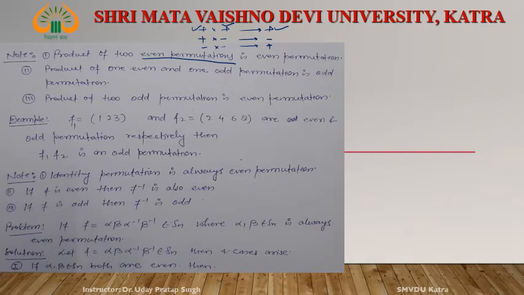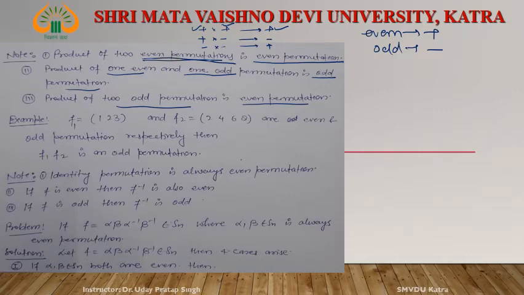So the result says that even means plus and odd means minus. If we multiply two even permutations, then it is an even permutation. The product of one even and one odd permutation is an odd permutation. And the product of two odd permutations is an even permutation. See this example, F1. What is F1? F1 is even. What is F2? F2 is odd. But their multiplication is an odd permutation, since this is even and this is odd.